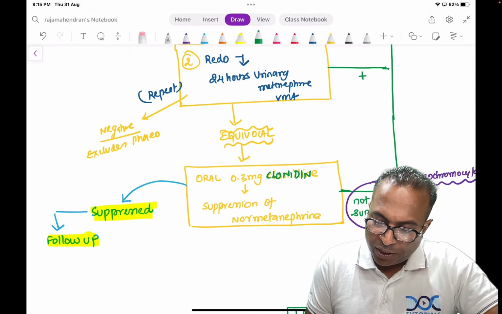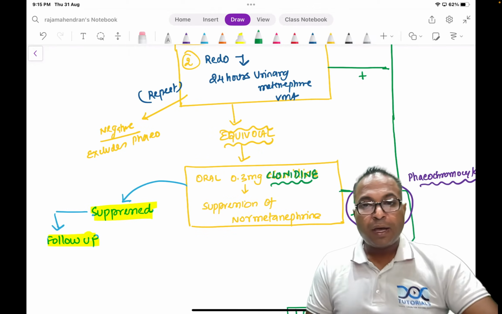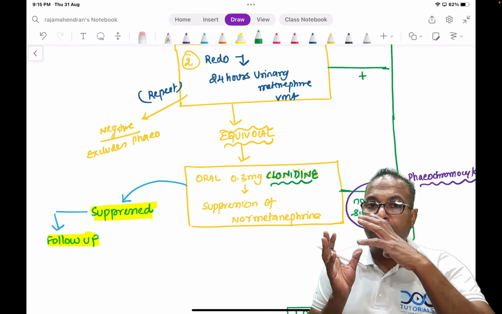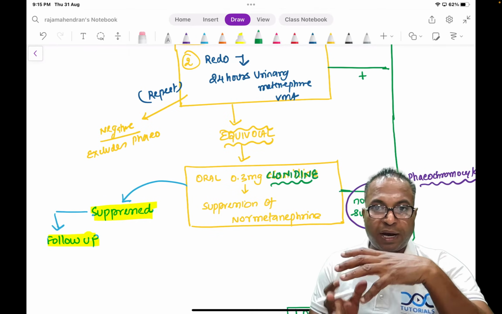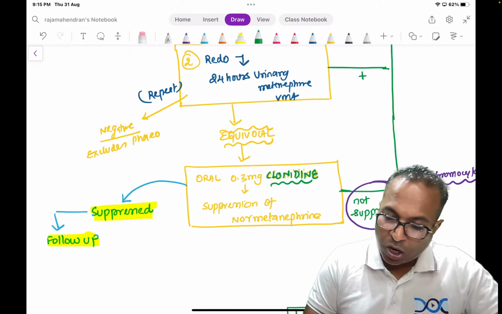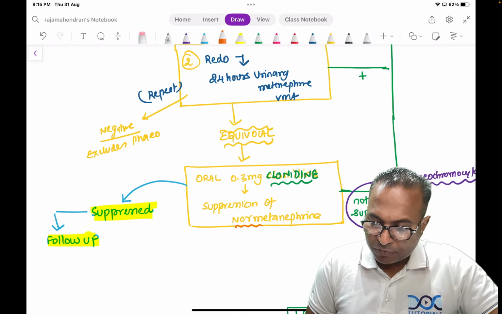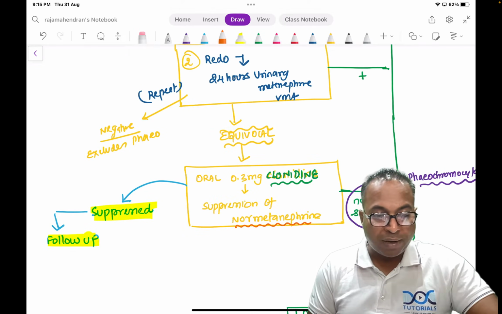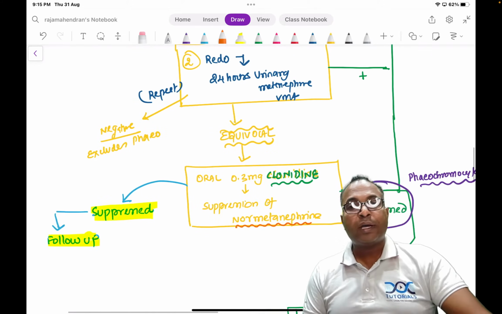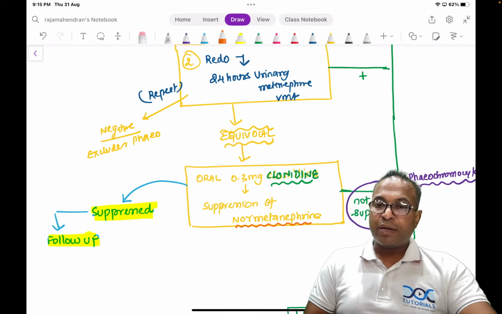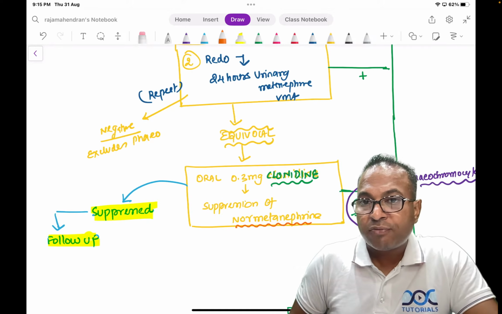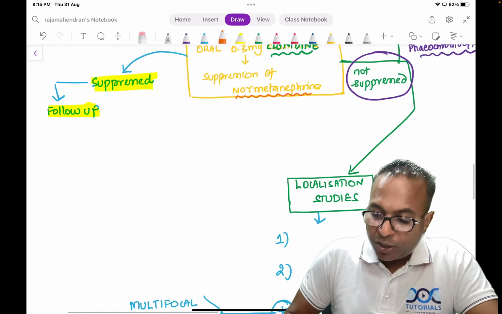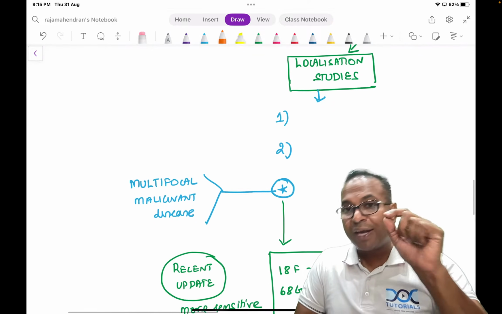Please don't forget, clonidine suppression test is used. Normally secreted metanephrines will be suppressed. Adrenaline will be suppressed. Suppression of normetanephrine is seen, it is normal. If it is not suppressed, you are now entering into the confirmation. Now, your patient is confirmed as phaeochromocytoma. What are you going to do? Now, I should know where is the phaeochromocytoma.